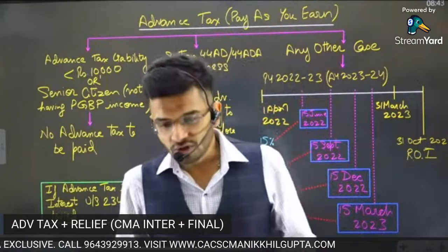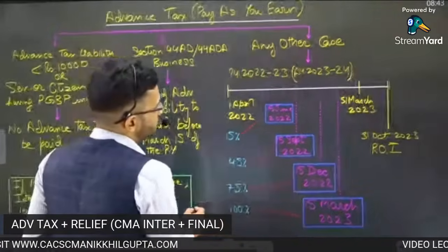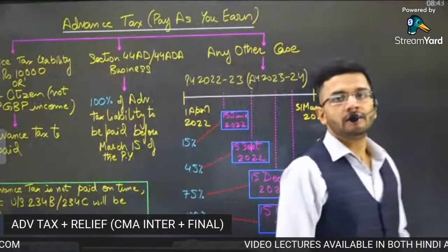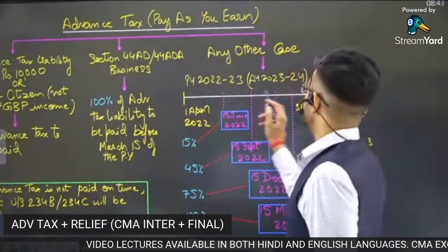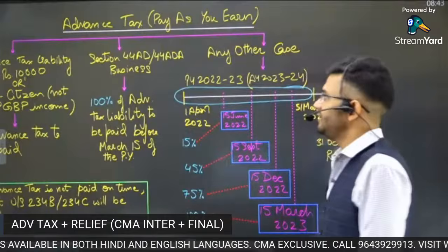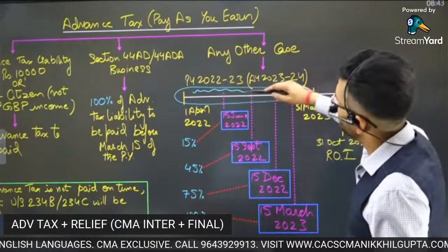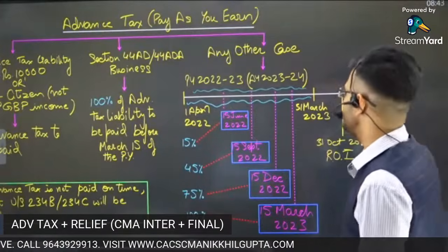All right, so guys, advanced tax means what? First let's understand what you mean by advanced tax and what is the requirement of drafting a section named as advanced tax. We are talking about financial year 2022-23, when a person is earning his income, from 1st April 2022 to 31st March 2023.